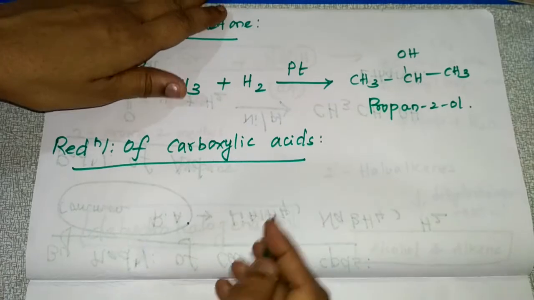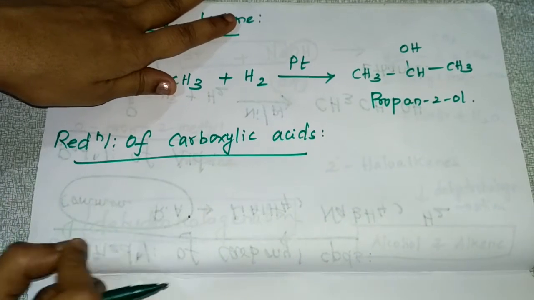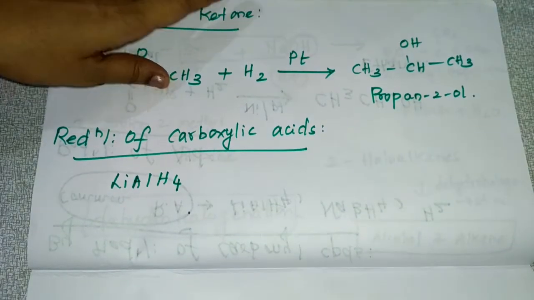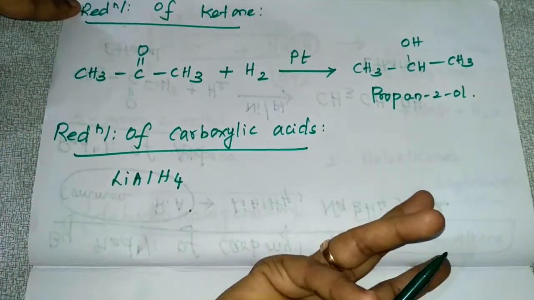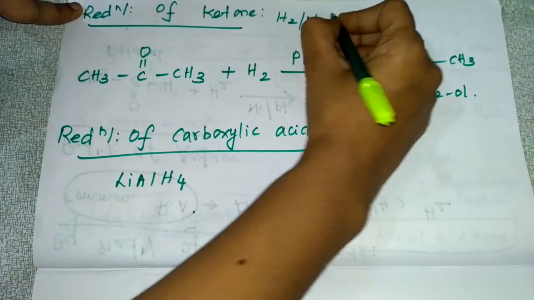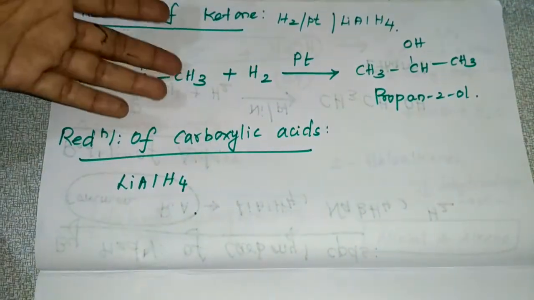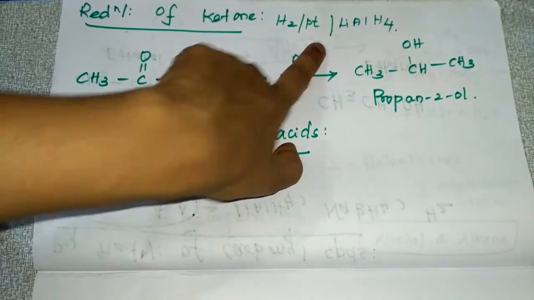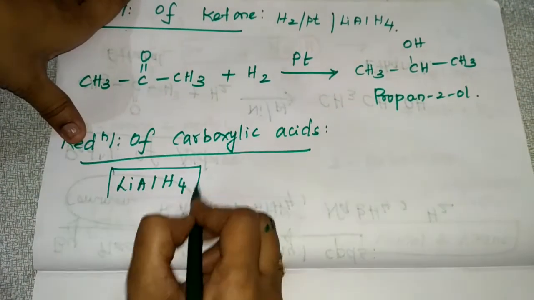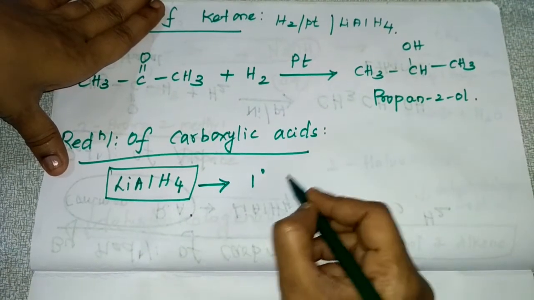These are carbonyl compounds. This carboxylic acid can be reduced with lithium aluminum hydride. For ketones, as I told you, you can use hydrogen with platinum, or lithium aluminum hydride. Similarly, for aldehydes you can use the same hydrogen with platinum or lithium aluminum hydride. But for reducing carboxylic acids, you have to use lithium aluminum hydride to give primary alcohol.